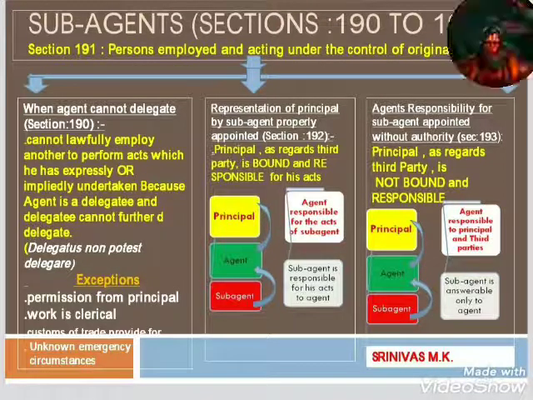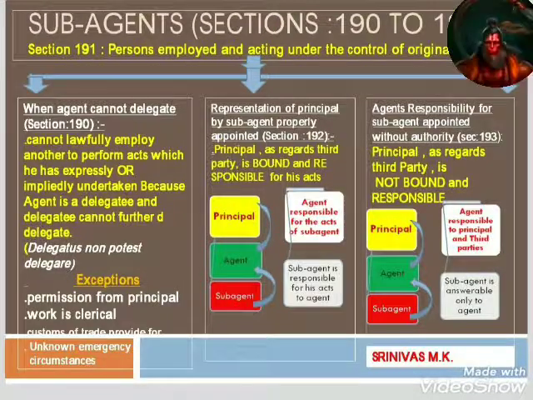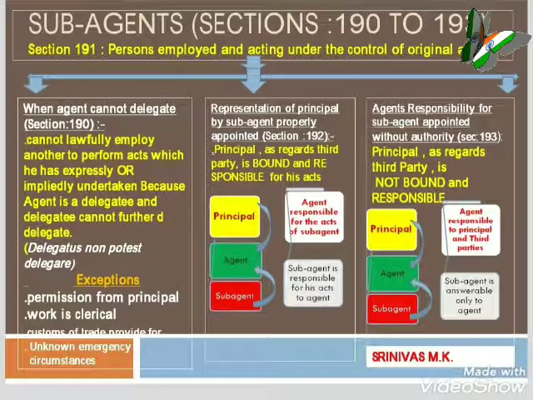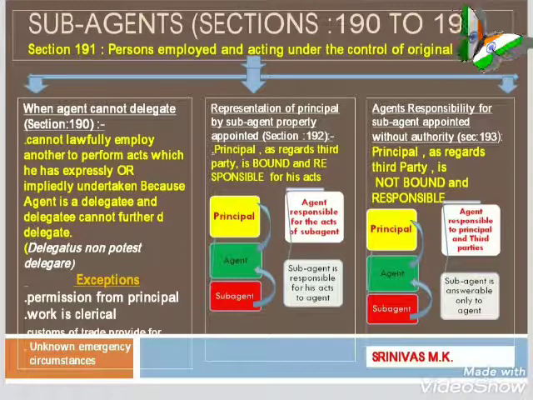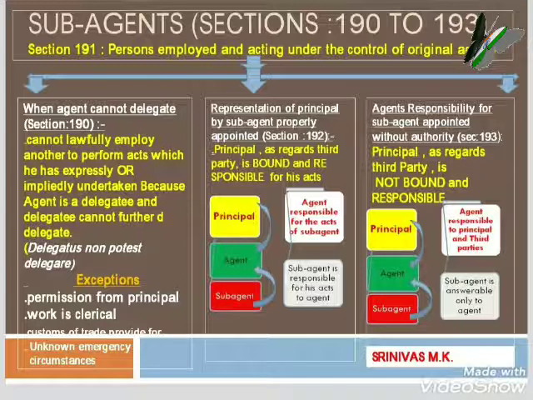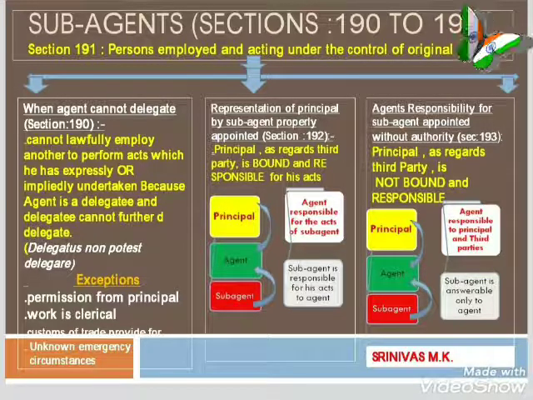The principal could not recover the damages from the subagent. So this is one of the important case laws, that is Calico Printers Association versus Barclays Bank, 1931-145 LT 51. There is one more case, that is Suman Singh versus National City Bank of New York, All India Reporter, 1952, Punjab, 172.